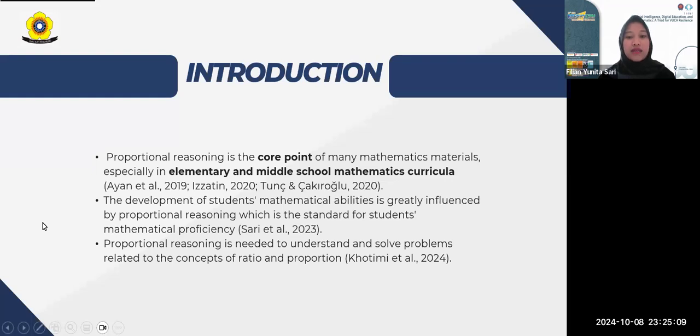Proportional reasoning is the core point of many mathematics materials, especially in elementary and middle school mathematics curricula. The development of student mathematical abilities is greatly influenced by proportional reasoning, which is the standard for student mathematical proficiency. Proportional reasoning is needed to understand and solve problems related to the concept of ratio and proportion.